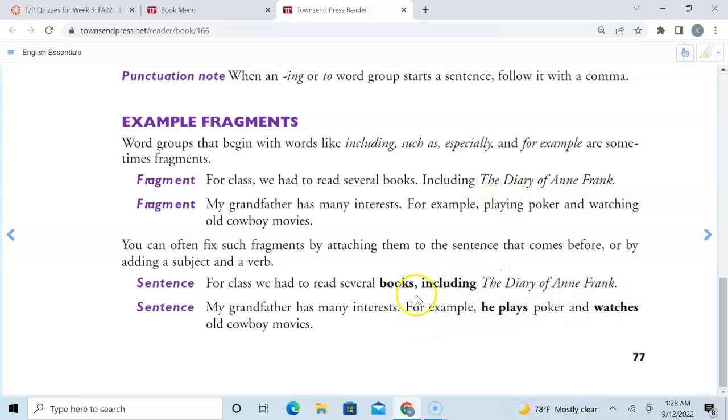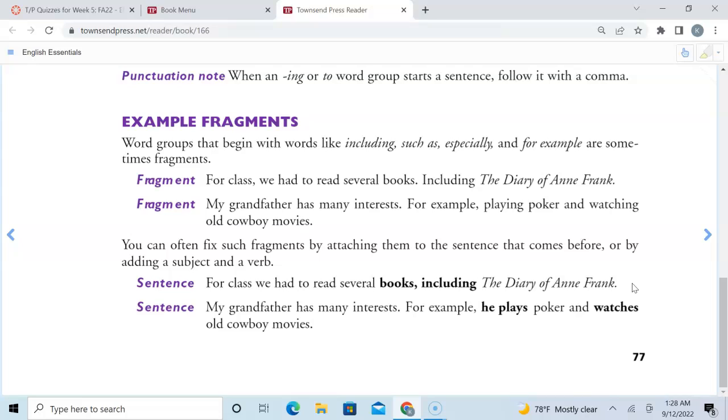So again, comma, including, comma, for example, and leave it alone, or period, and make it a sentence of its own. Now, if we wanted to, instead of putting comma, including the Diary of Anne Frank, we could say, period, this includes the Diary of Anne Frank. This is the subject, includes is the verb. Then we would have a full sentence, and then it would work. But it's just easier to put comma, including the Diary of Anne Frank.